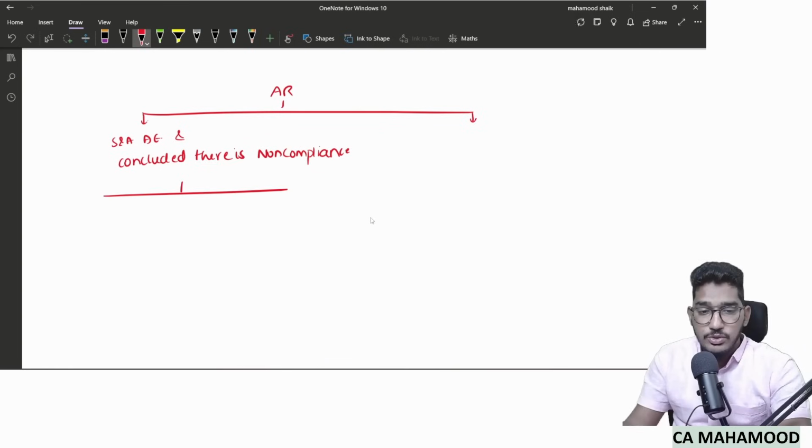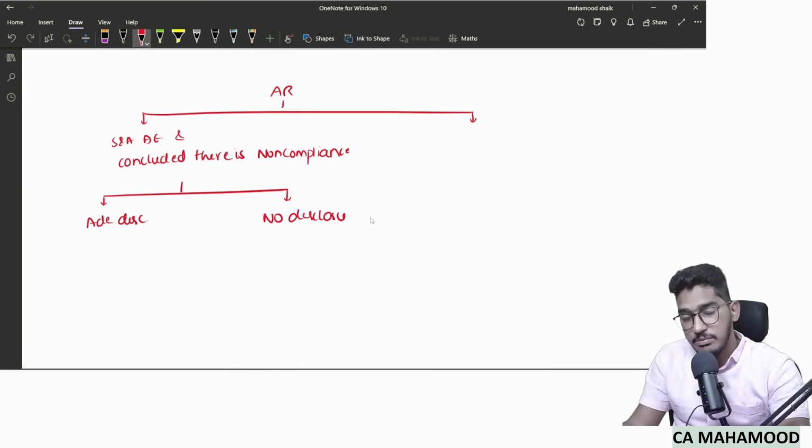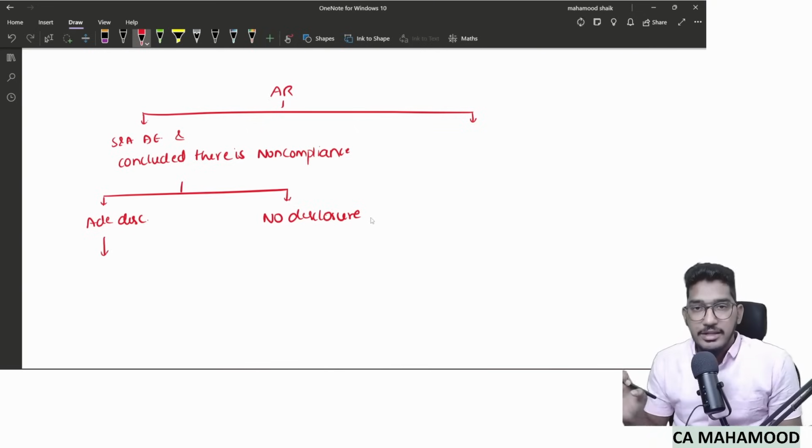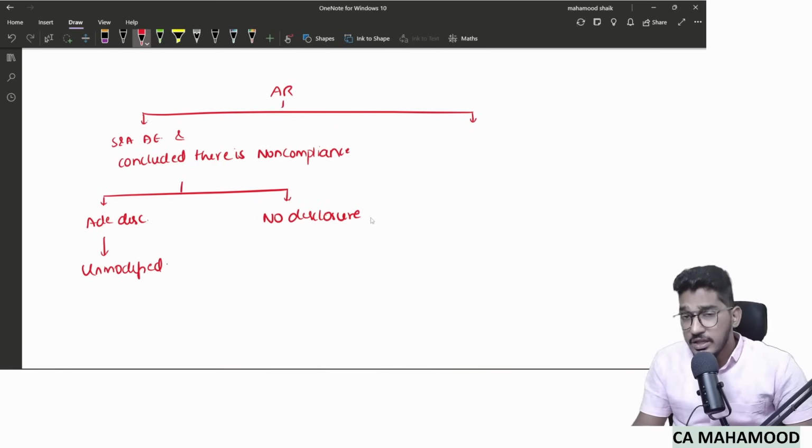Now, the auditor needs to check one thing: whether adequate disclosure is given in the financial statements or no disclosure is given. If the management did some non-compliance and they gave proper disclosure in the financial statements, they did not hide anything from the shareholders. They have clearly told these and these laws we have not complied with, this much penalty we have paid. Management did not hide anything. Clearly they have given disclosure in the financial statements. The standard says give an unmodified opinion only.